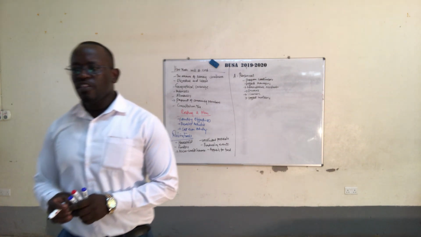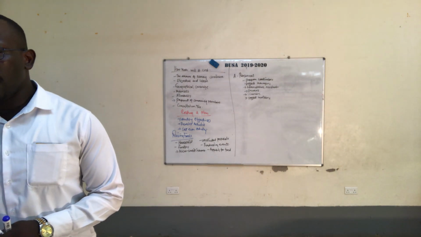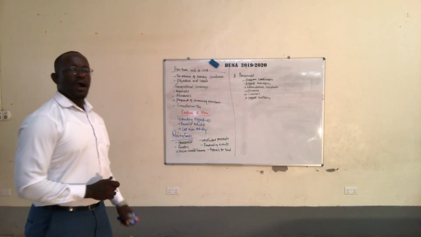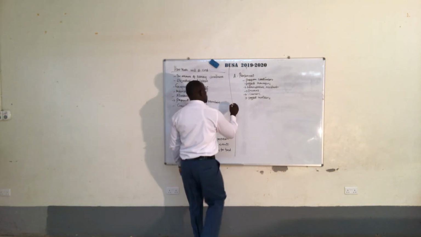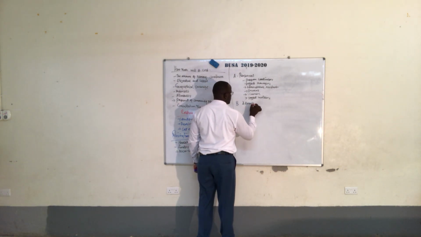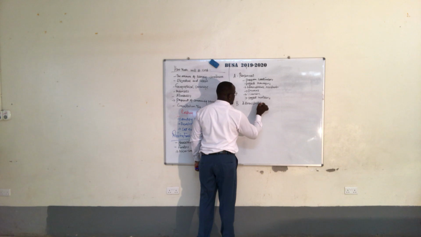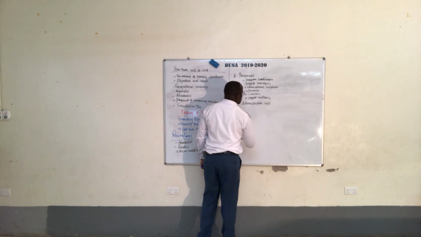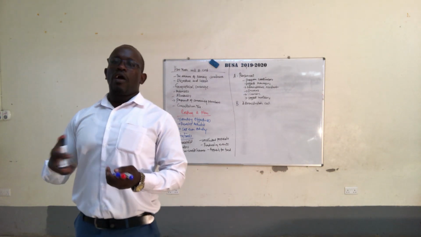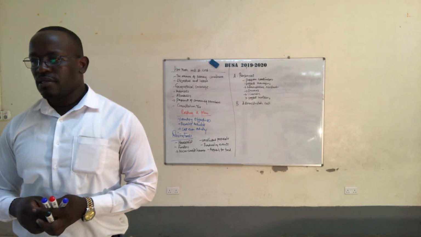Another section that you need to consider is the administration cost. In some organizations, they call it organization operations cost.